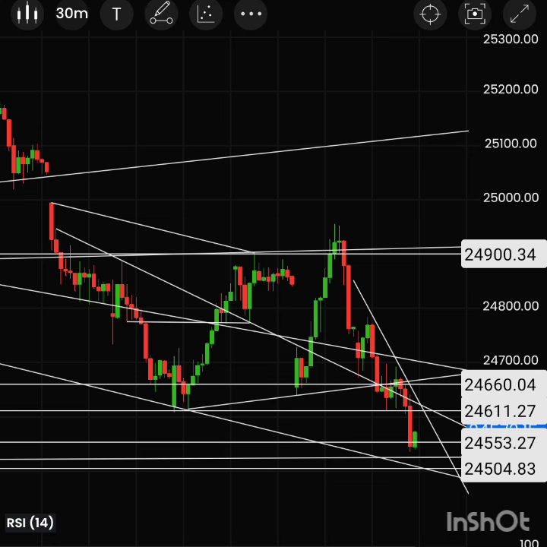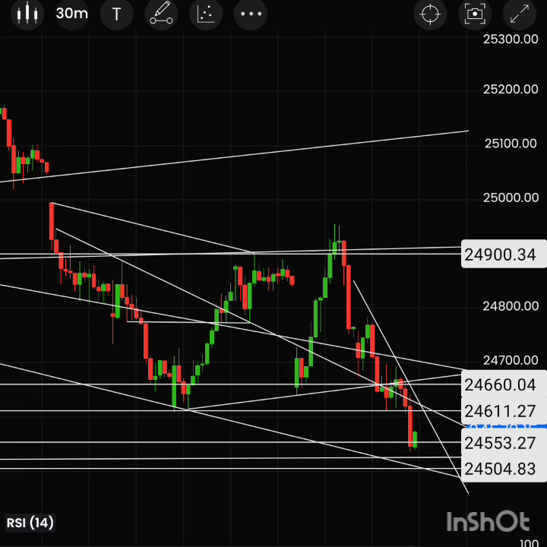So let's check Nifty movements for the coming days. Last week, last Friday, I already mentioned that if the support of 24,600 levels breaks, we will have a negative downside movement. I already mentioned the levels, that below 24,725 we will have a negative movement downside towards the 24,660 and